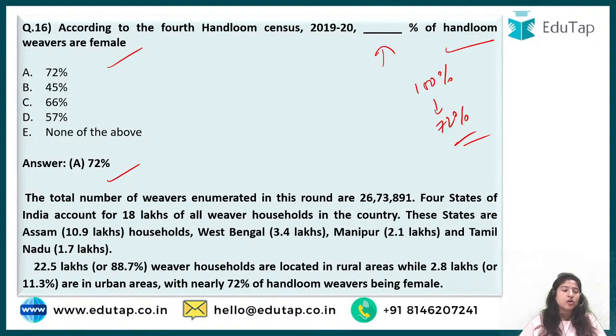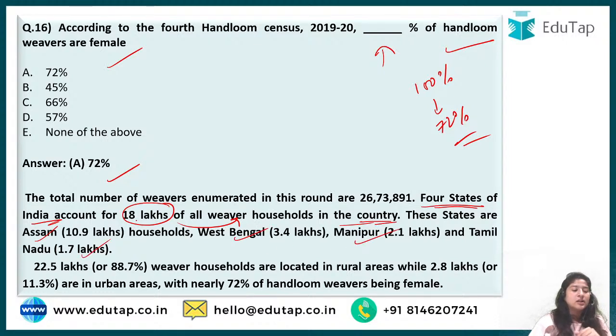So here are all the figures that we are talking about. There are 4 states of India that account for 18 lakh of all weavers in this country. These 4 states that constitute such a large number are Assam, then West Bengal, Manipur and Tamil Nadu.